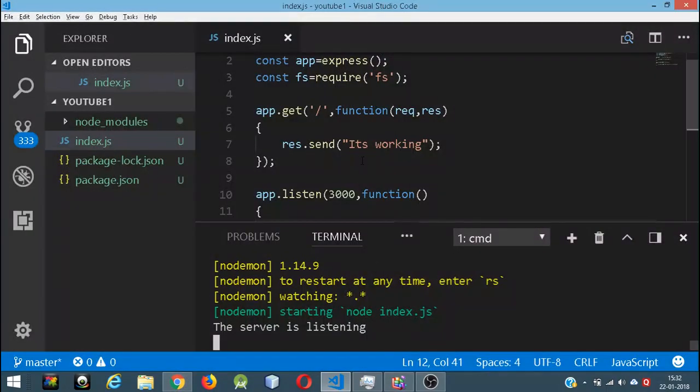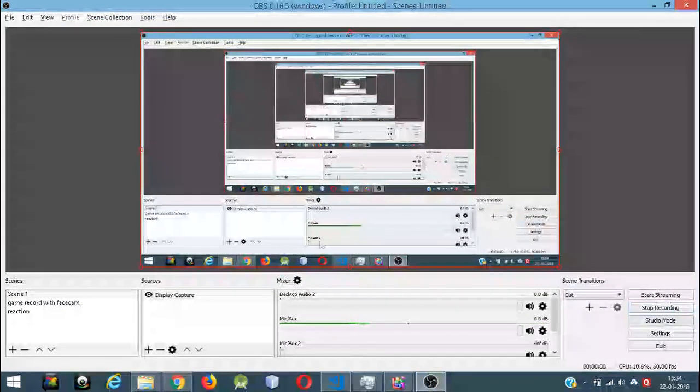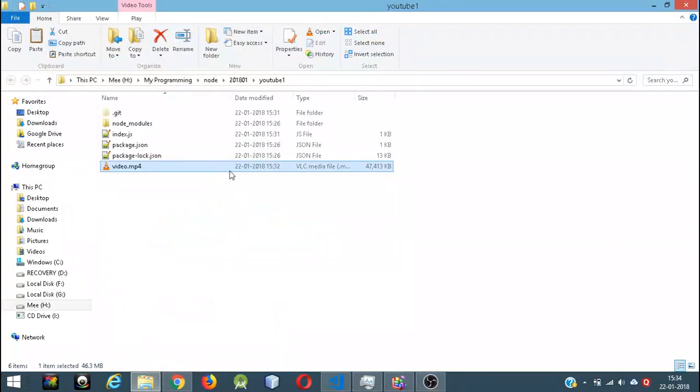So now let's grab a video. Now I'm going to pause the video, I'm going to grab a video, and then I'm going to be right back here, so stay tuned. All right, I'm back. So I couldn't find a video, so I just grabbed the video which I recorded just now, and I'm going to show you the video here.